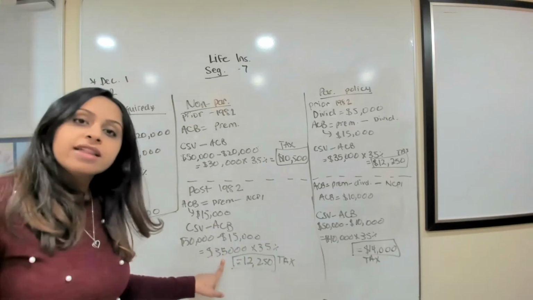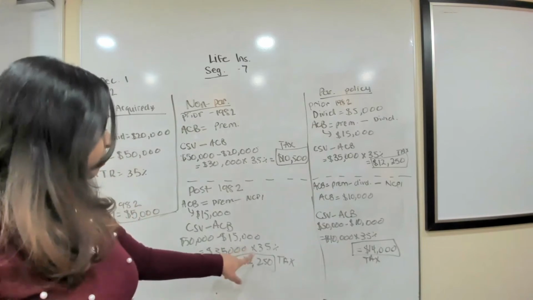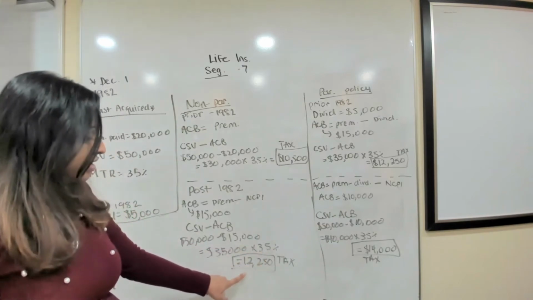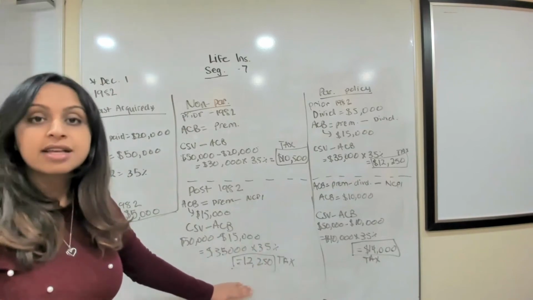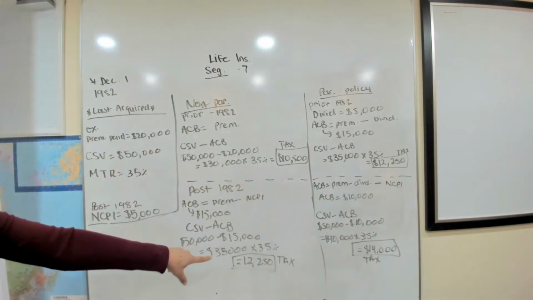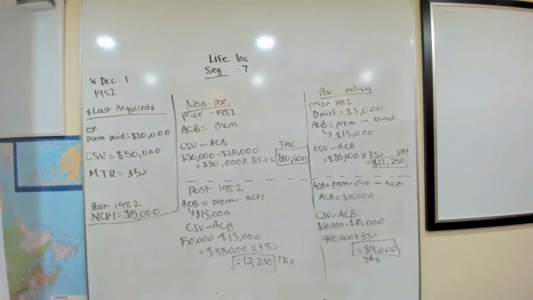Then we have to multiply that. That's the amount that's going to be taxed at the MTR. Multiply by 0.35 for 35%. Now we're paying tax on 35,000. Now the tax that we owe is 12,250. So if you notice, after 1982, our tax has gone up because a new concept has been introduced. Okay, so that's a non-participating.